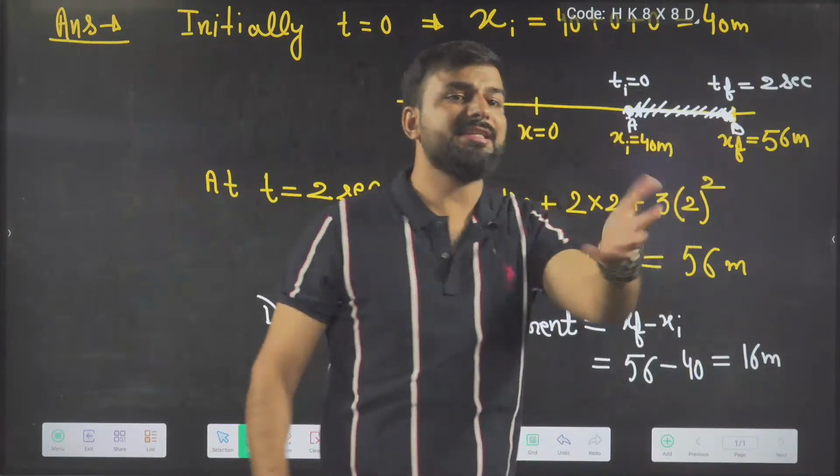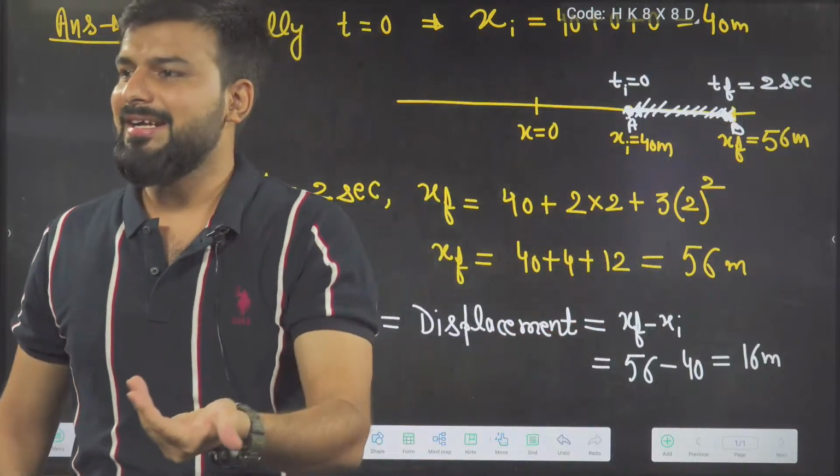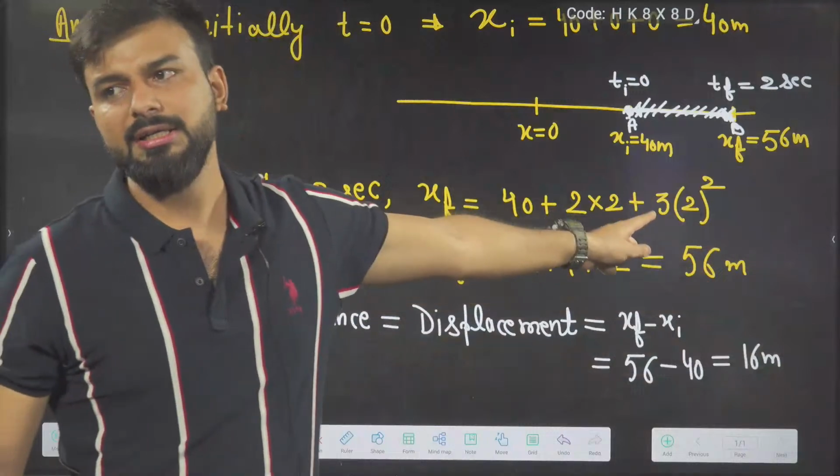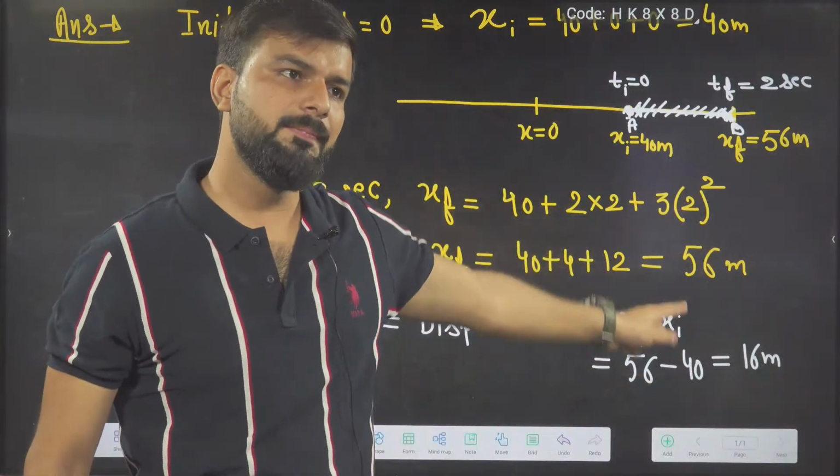Since it is not changing its path, distance and displacement are both equal. Understood?